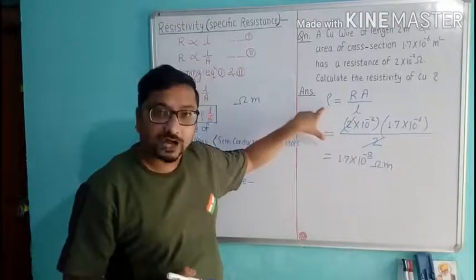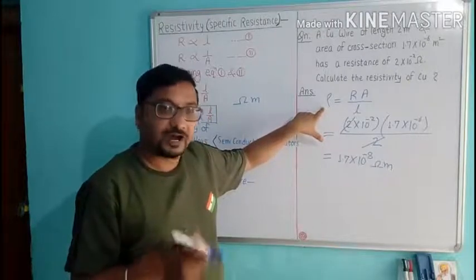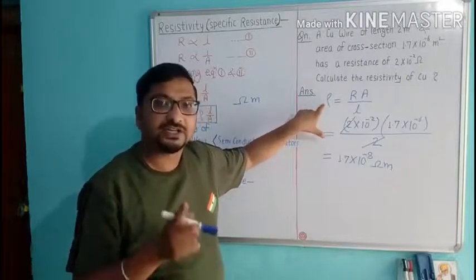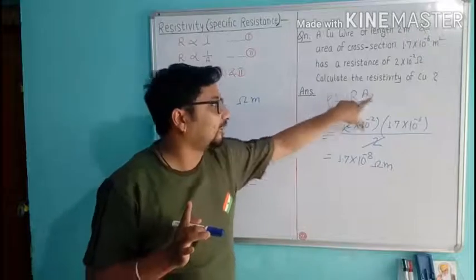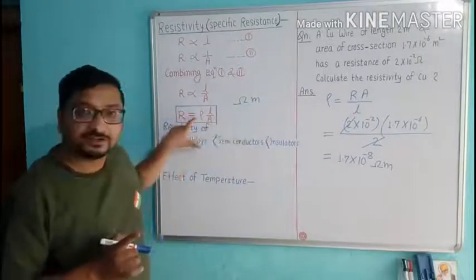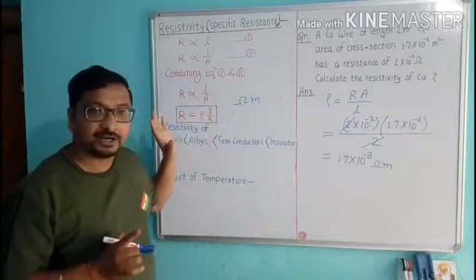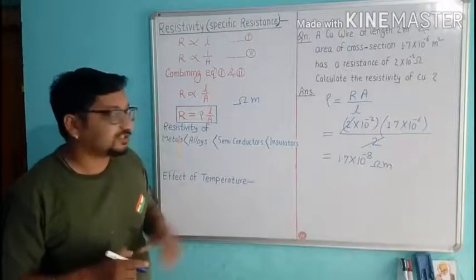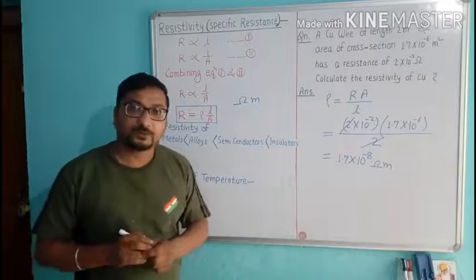This is the formula to find the resistivity of the substance: rho is equal to RA upon L. We get this formula from the relation R is equal to rho L upon A. So this is a very important topic.